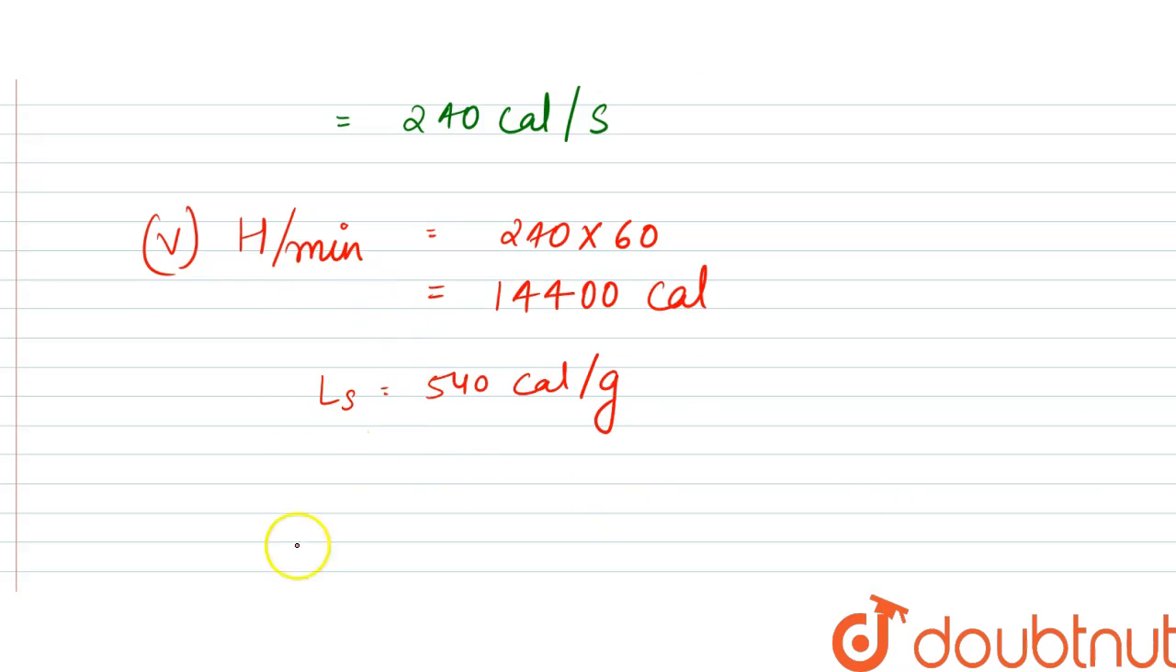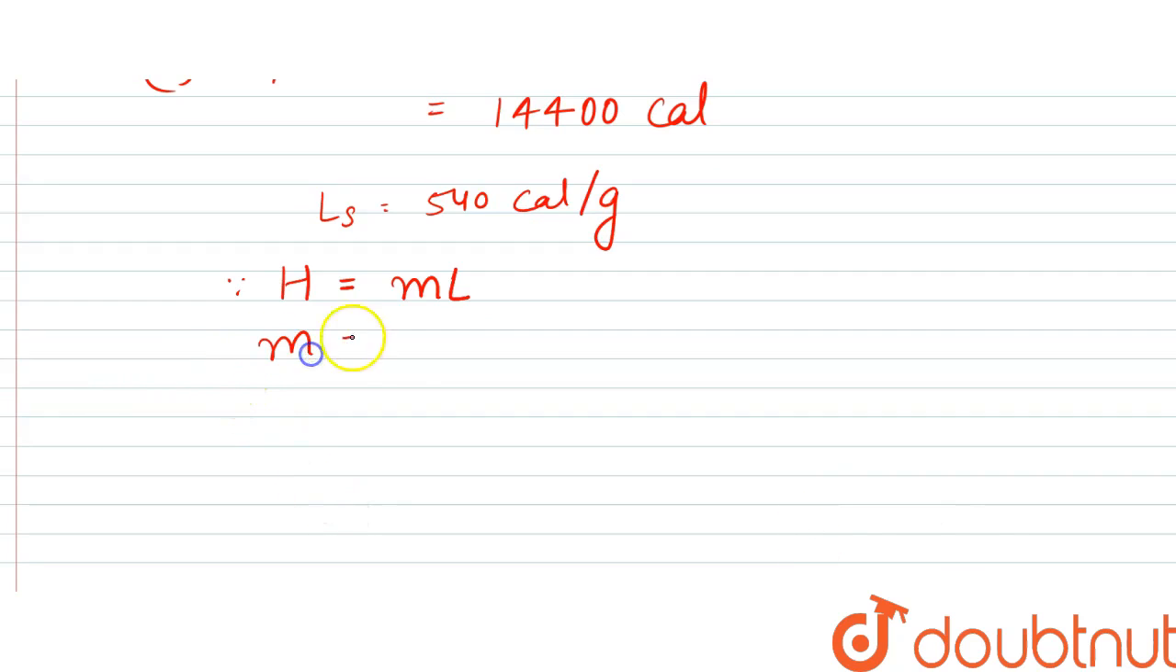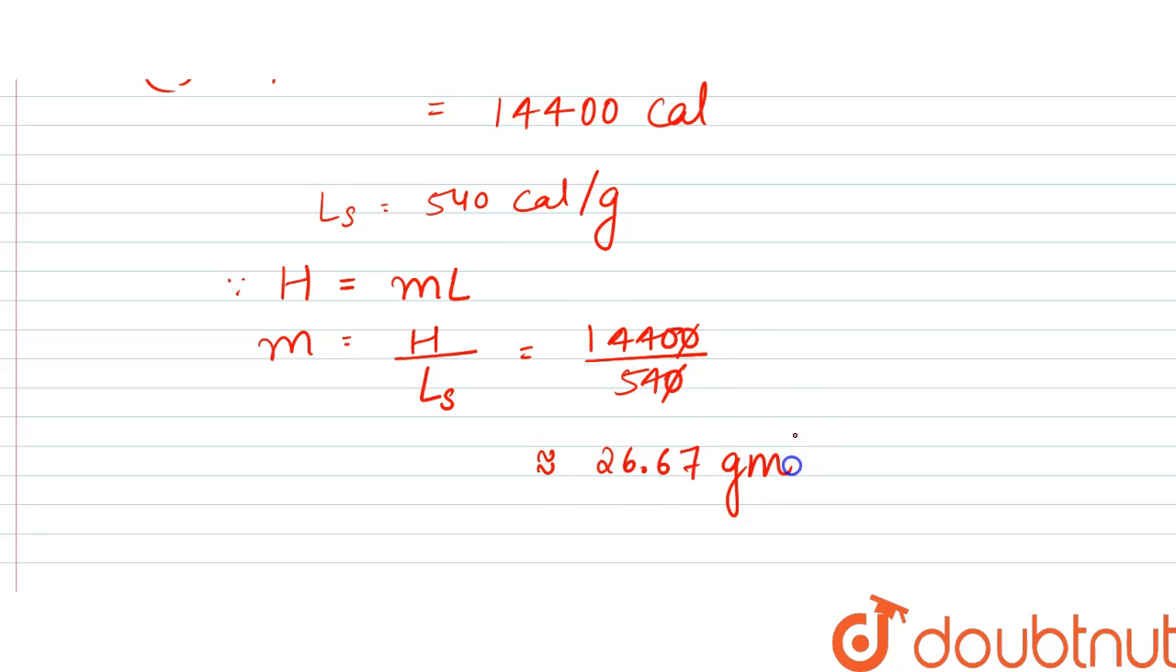This is the formula, that is H is equal to mL, right? So the m is the mass that is getting converted. So mass would be equal to the total heat divided by L_s. So that would be 14400 divided by 540. So this 0 and this 0 get cancelled, right? So this value approximately turns out to be equal to 26.67 grams, right? That is the amount of mass. So these are the answers.